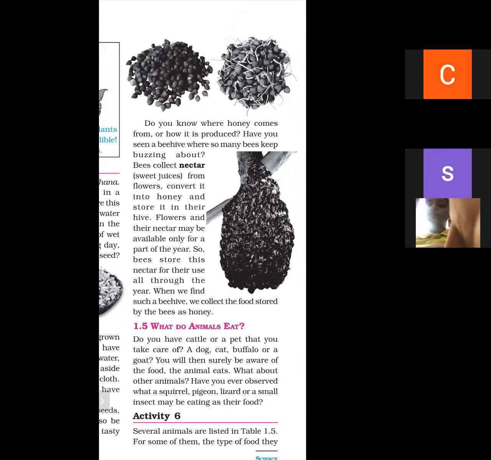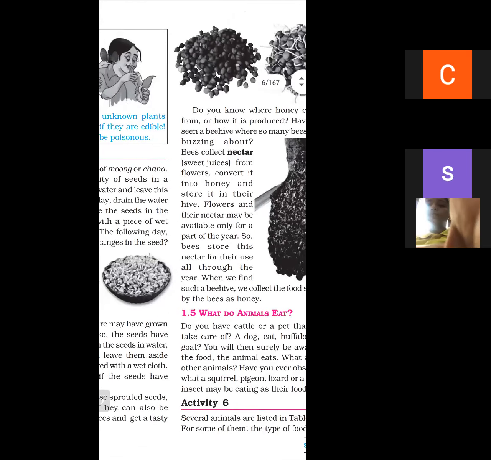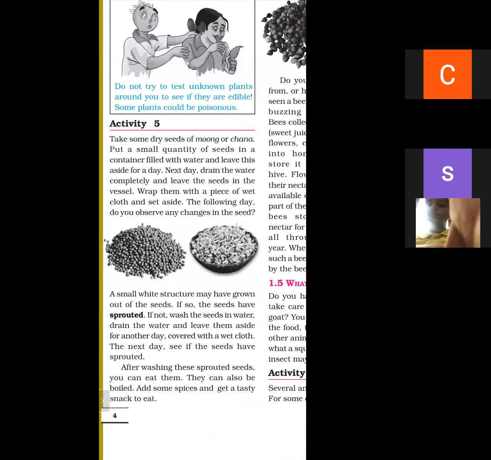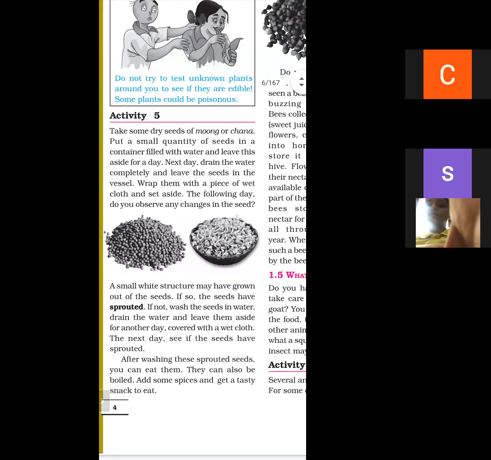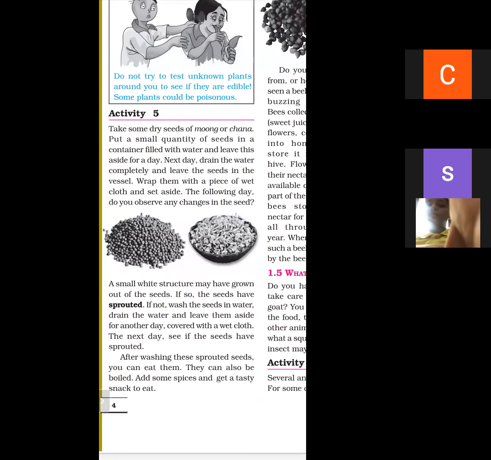So firstly, we have studied sprouted seeds. Take some dry seeds of moong or chana, put them in water, and leave them aside for a day. Next day, drain the water completely and leave the seeds in the vessel. Wrap them in a wet cloth and set aside. The following day, we observe a small white structure grown out of the seeds. If so, the seeds have sprouted, and these are called sprouted seeds.